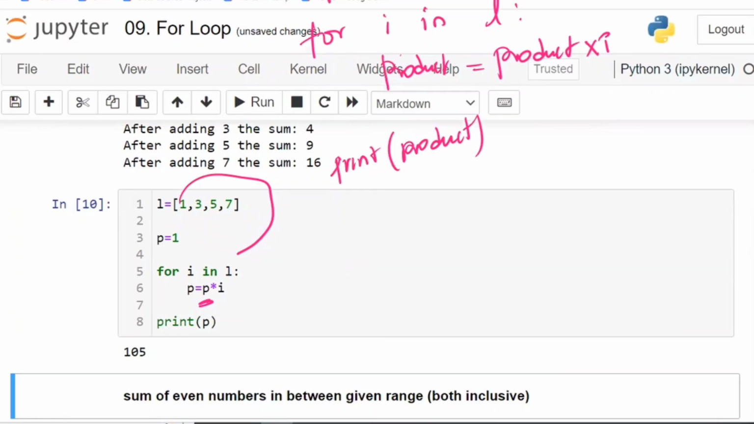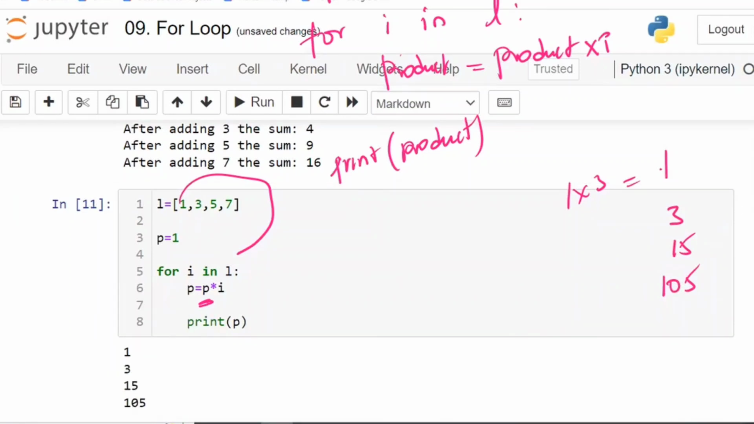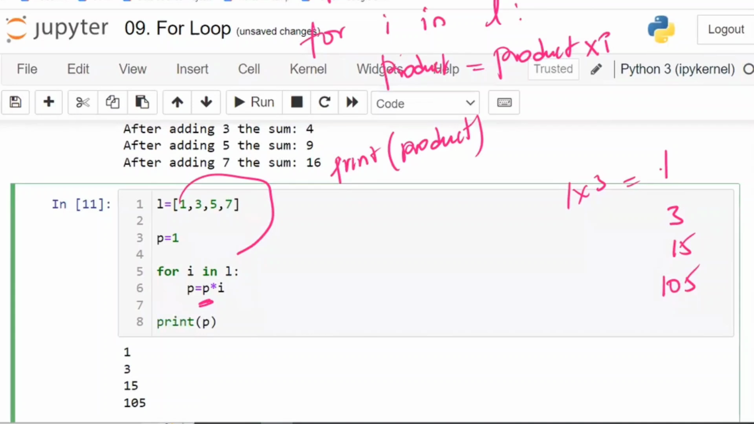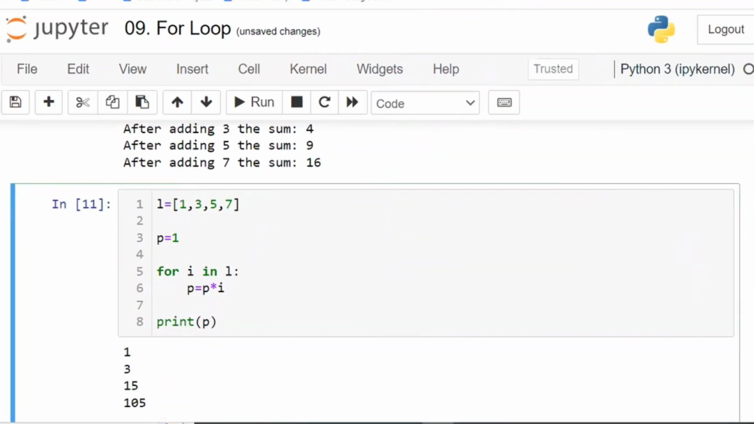Each time the value I want to be printed, that is 1 into 3, 3. First 1, followed by 3. 3 into 5, 15. 15 into 7, 105. Like this, if I want every value printed, I have to keep this print inside. Automatically, I will get it like this. Got the point? Is that clear? Final answer you want means out of the loop. Every answer you want means inside the loop. Clear, guys? Next one.